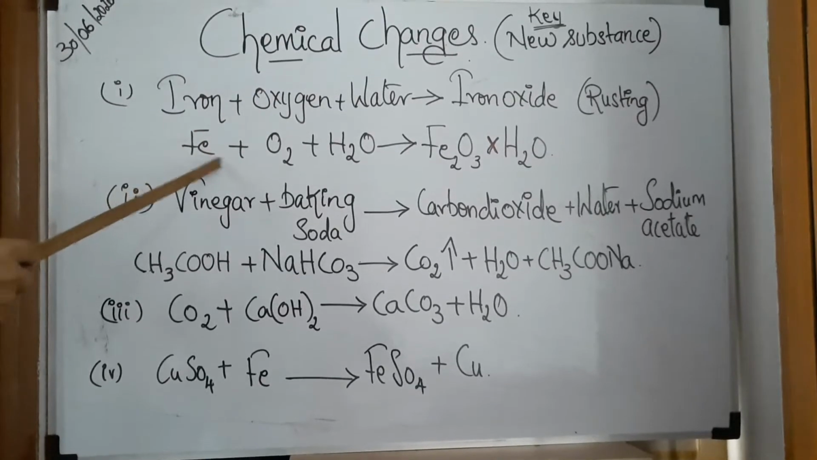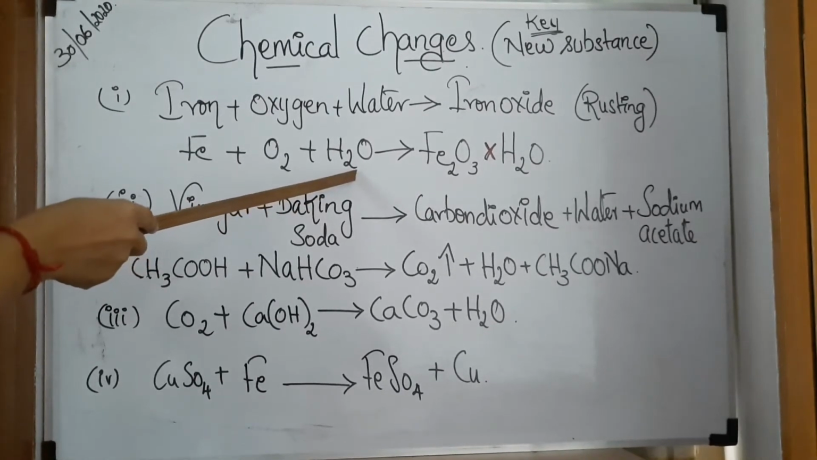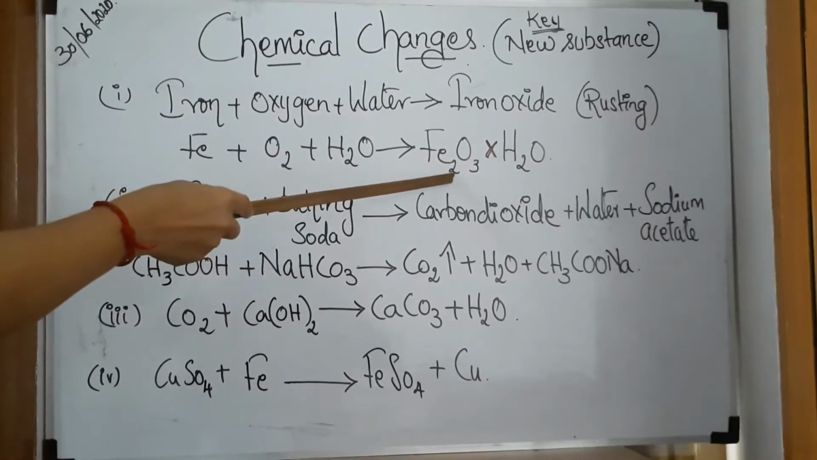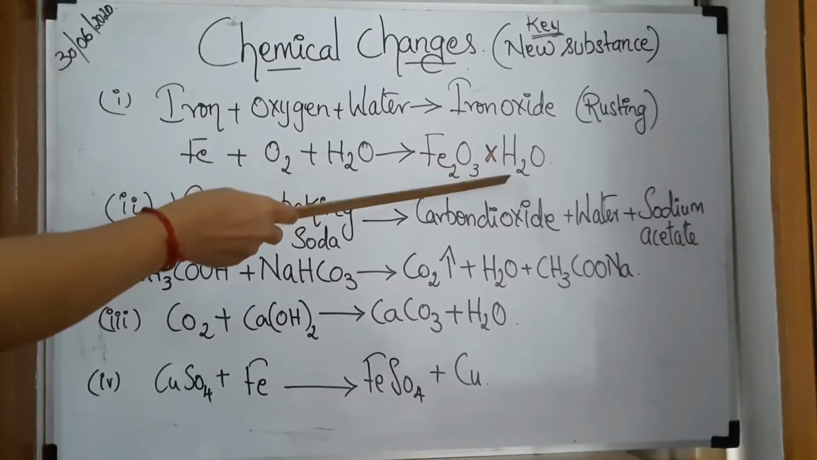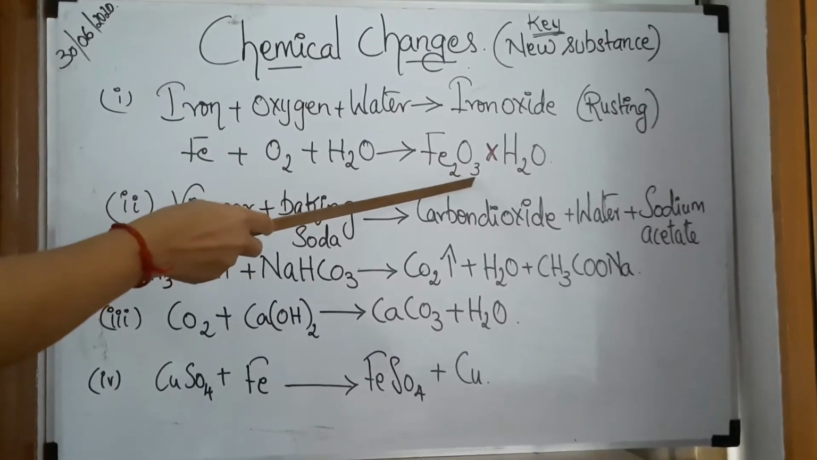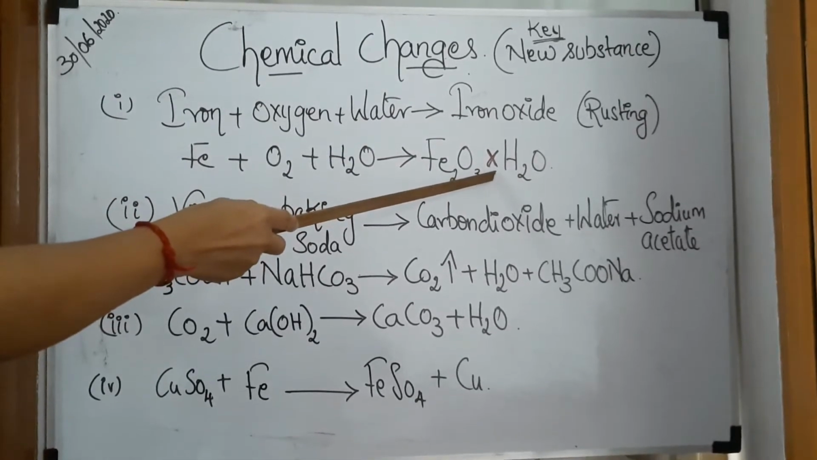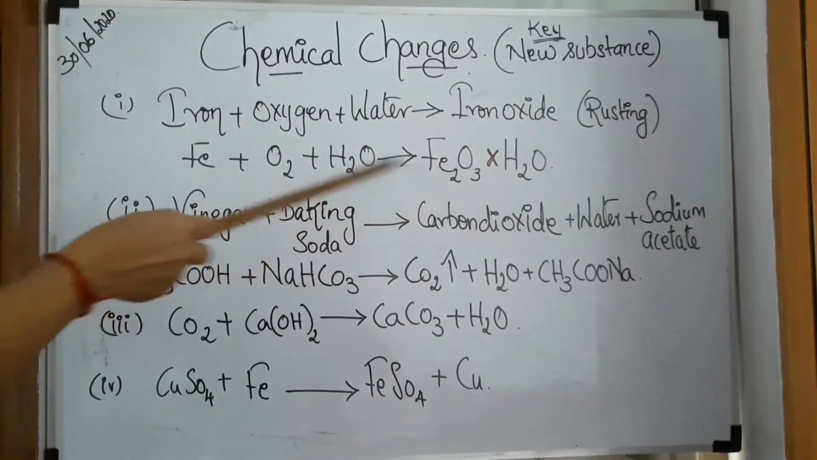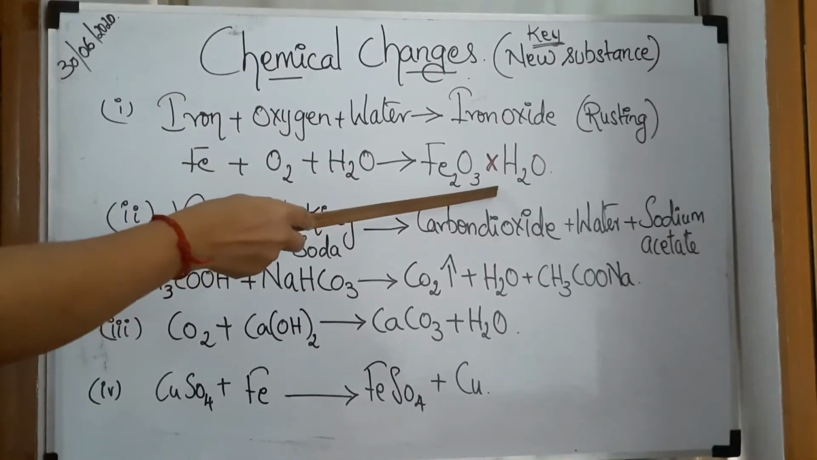Iron plus oxygen, Fe plus O2, plus water. Water can be even water vapor, atmospheric moisture also. Gives iron oxide. And what is this X here? This X denotes the number of water molecules. It might change. That is why it is mentioned as X. Fe2O3.xH2O is iron oxide with the water. X is the number of water molecules present in iron oxide. Okay, children. So, this is rusting. This is the chemical reaction that takes place during rusting.